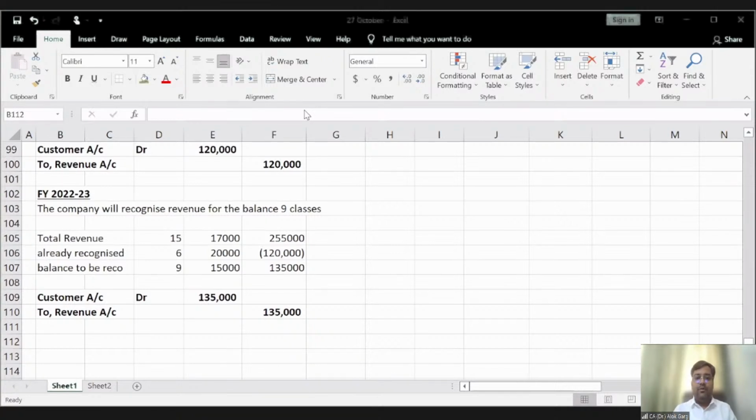Sumit, is it clear to you? Koshiki, Rashmi, Radhika, Rohan. Is it clear to all of you guys? Yes or no? Aviza, is it clear?